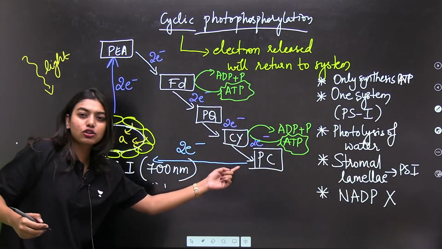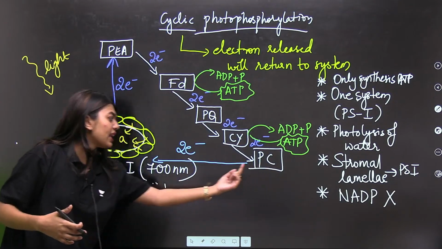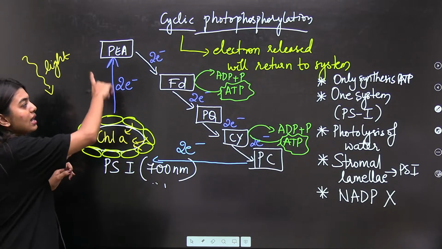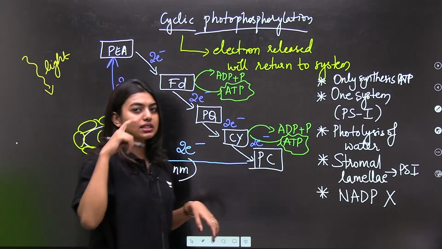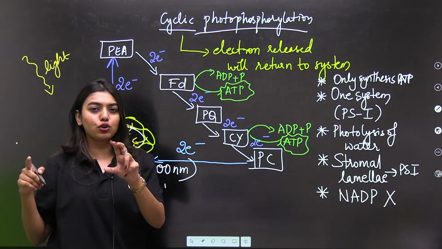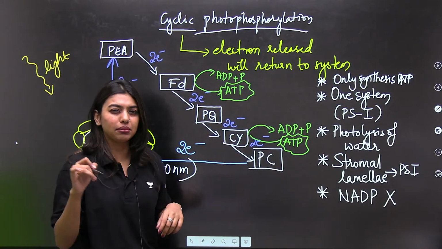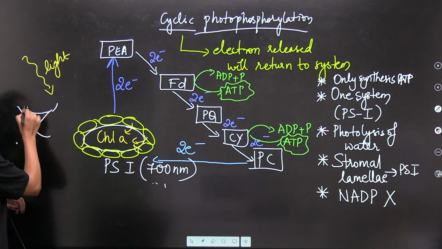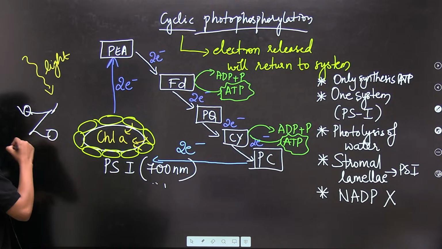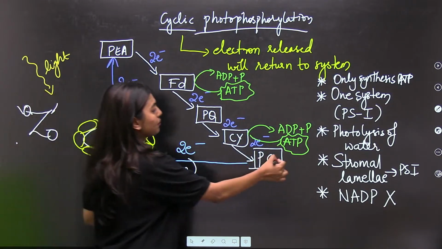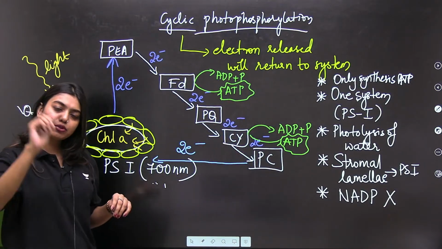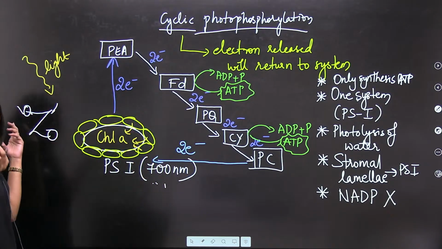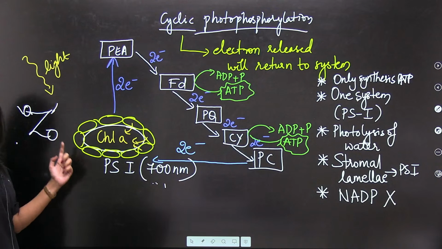Now this electron is very excited, it is moving, right? This electron is going back to PS1, that is why this is called a cyclic reaction. Students, I forgot to tell one thing, in your non-cyclic photophosphorylation, it is called a Z scheme. That is because it starts from one place and ends in another place. It actually looks like an N, but they have called it a Z. It's a Z scheme maybe because they thought that it starts from one system and ends in another system.